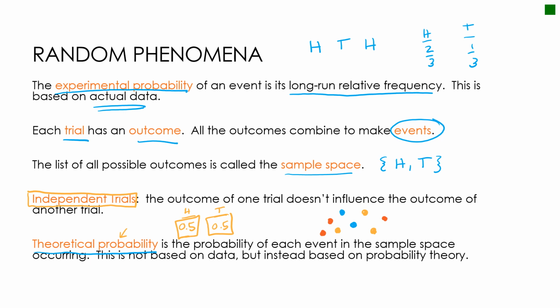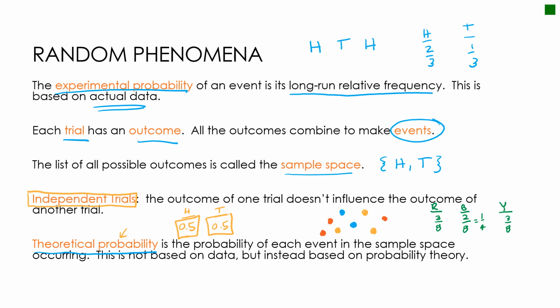And if I were to draw a marble out of the bag, then my probability of red is 3 out of 8, and probability of blue is 2 out of 8, which I could reduce to 1/4. And my probability of yellow is 3 out of 8.